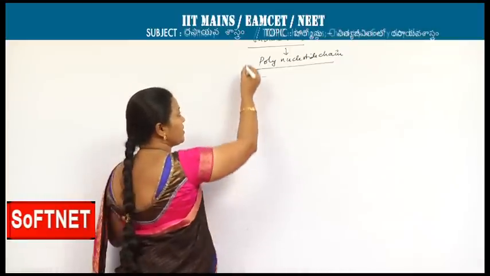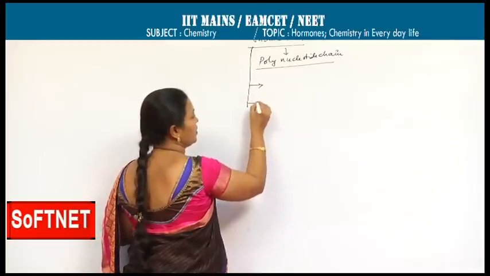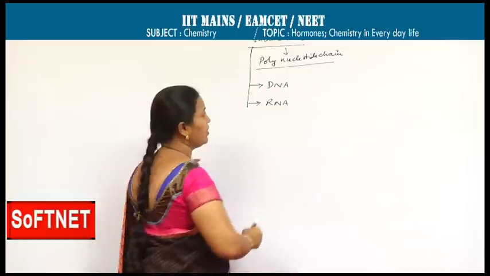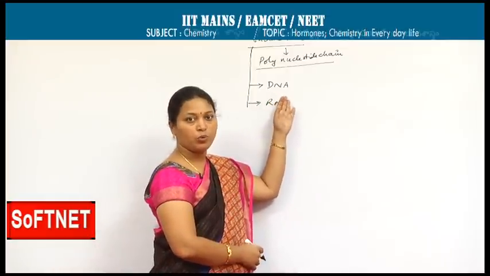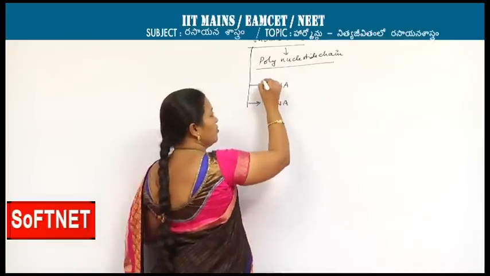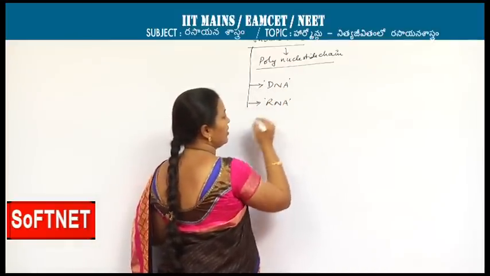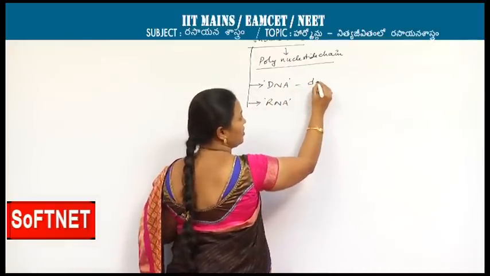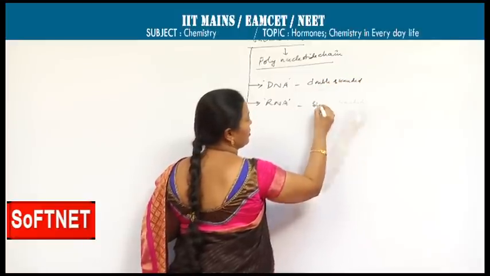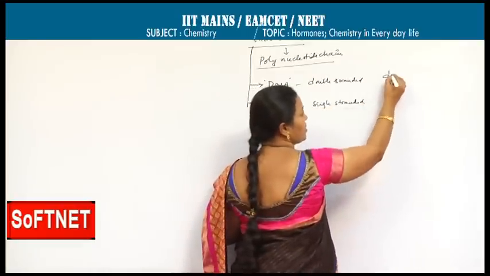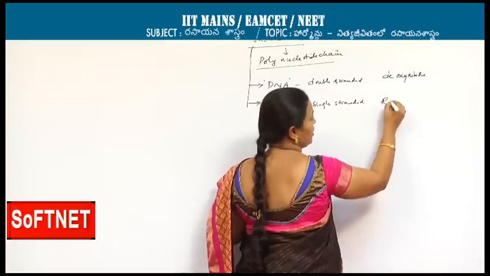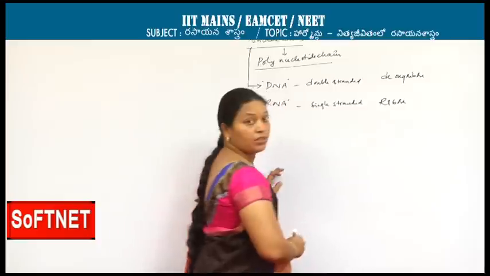Basically, these nucleic acids are of two types, DNA and RNA. DNA is abbreviated as deoxyribonucleic acid, RNA as ribonucleic acid. Here the basic difference between DNA and RNA: DNA is double stranded, RNA is single stranded. In DNA, deoxyribose is present as the sugar; in RNA, ribose is present as the sugar.